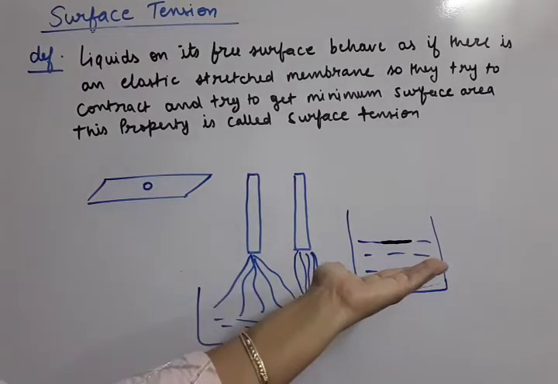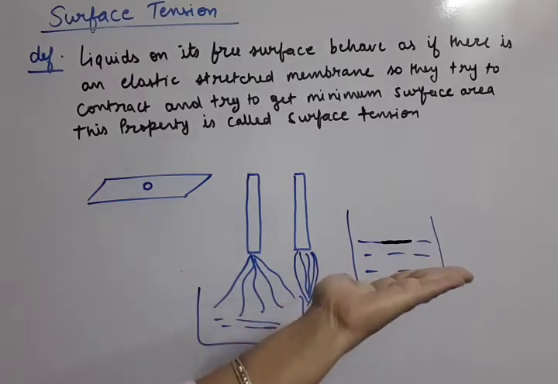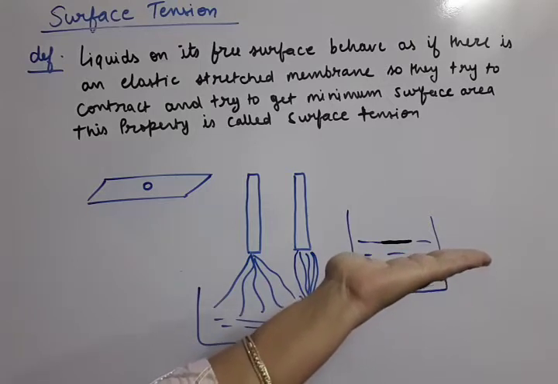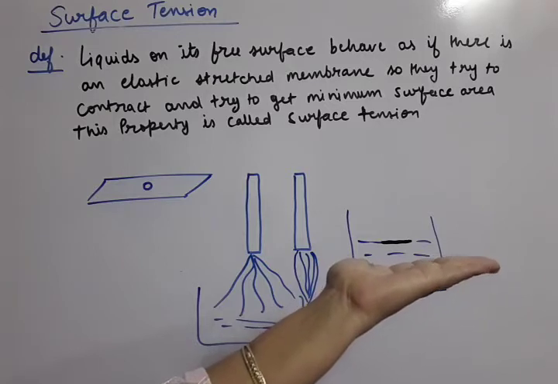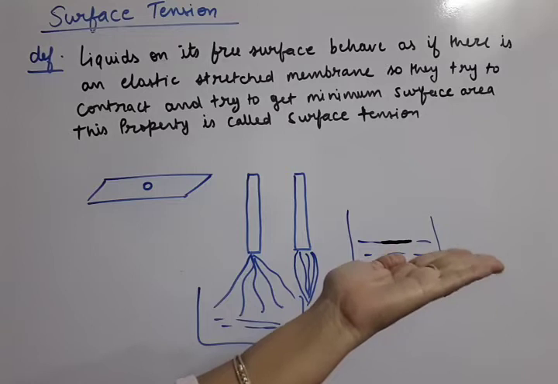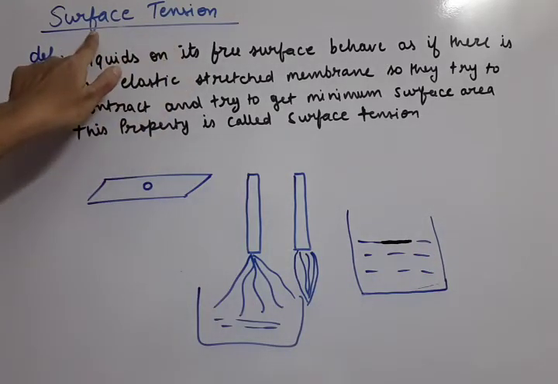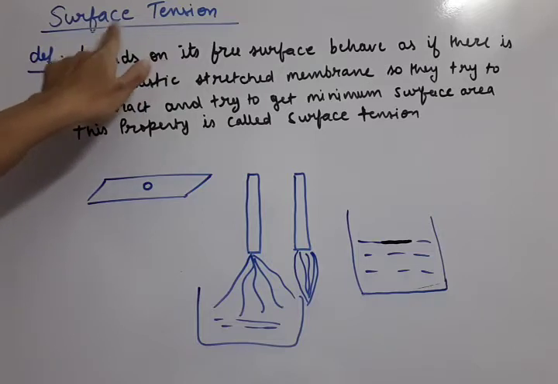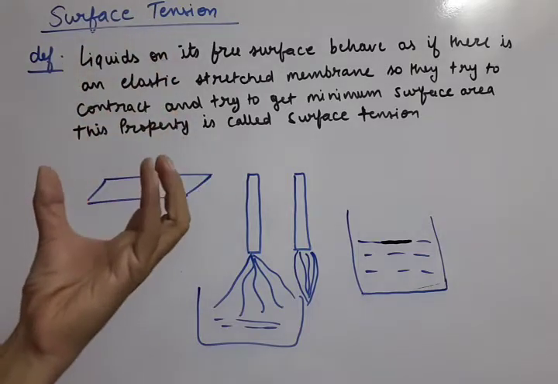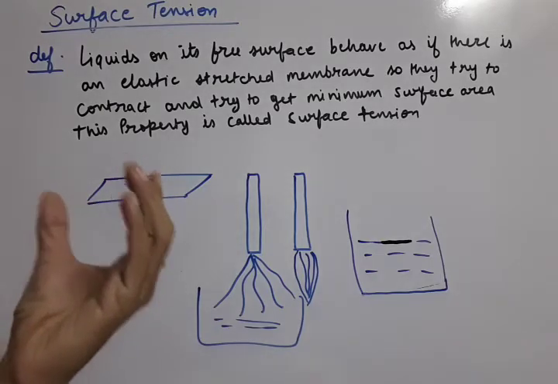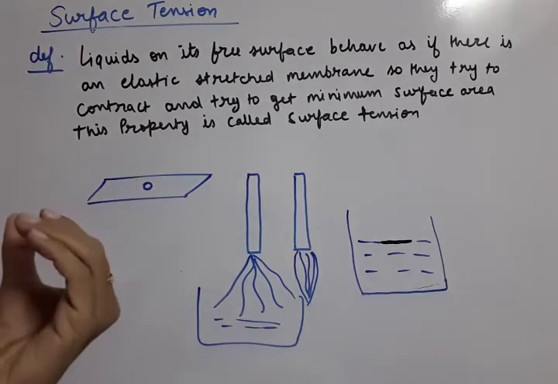Because the liquid on its free surface is like a membrane, and that liquid will support it and make it float. That elasticity or stretching on the liquid surface is called surface tension. Surface tension means the surface is in tension, or the surface of the liquid always tries to contract, to go to the minimum surface area.